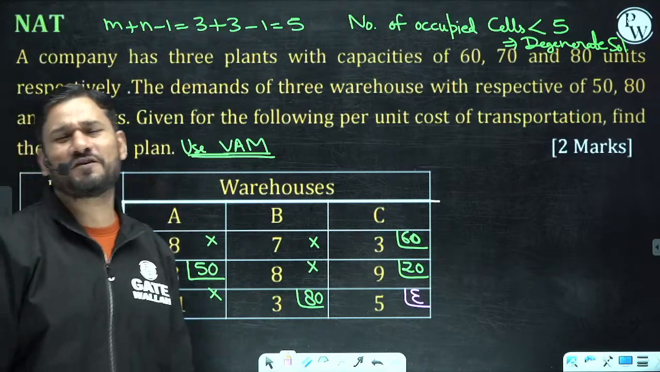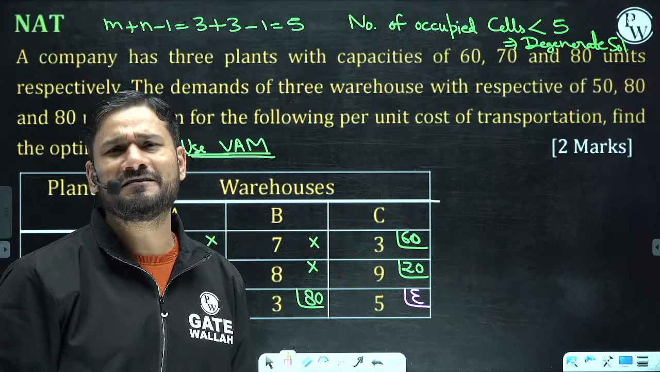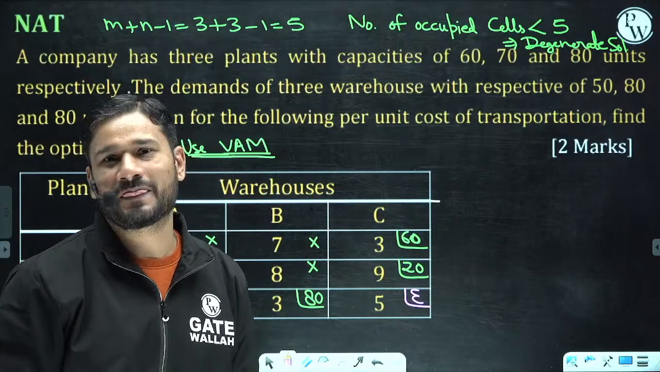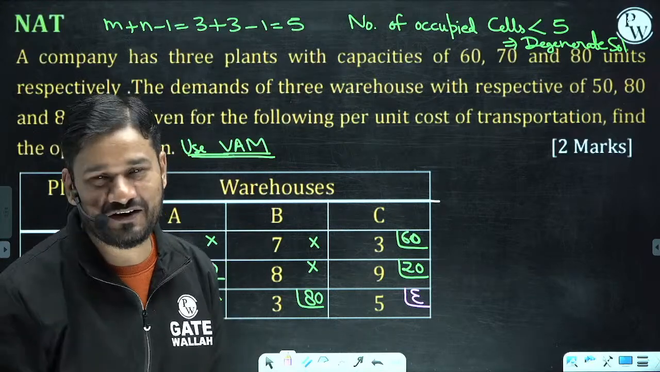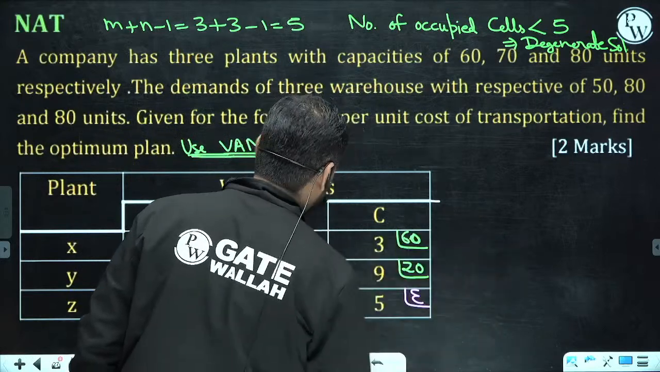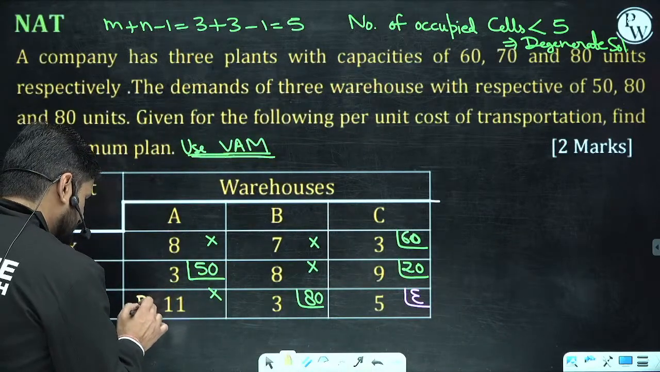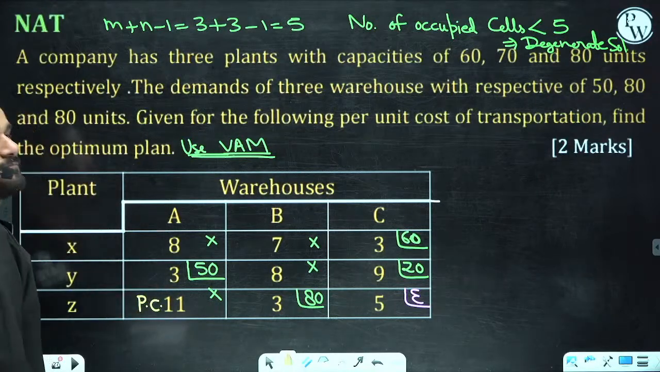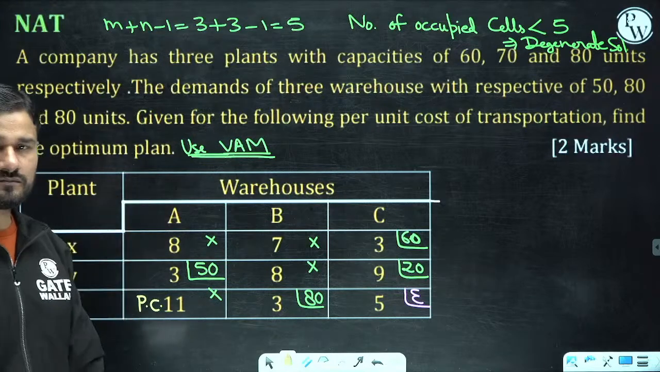Why are you checking UI plus VJ minus CIJ? Let me tell you one thing. How fast can I check whether there is a potential cell or not? Should I tell you? See this. Suppose you are taking this as a potential cell. If this is the potential cell, you are going to make a square loop.